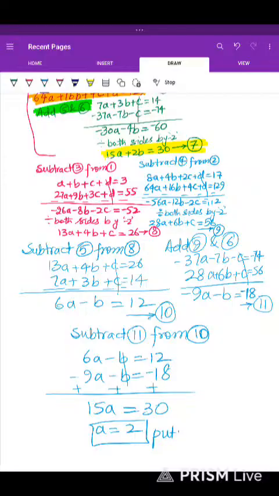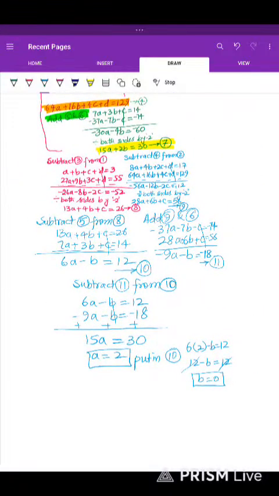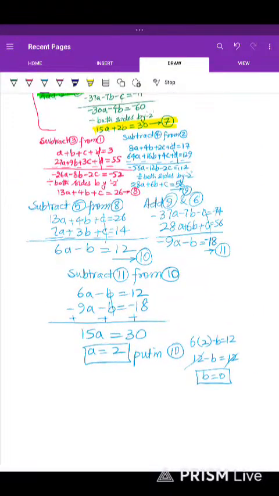We substitute this in any of these two, in 11 for example, in 10. So if we substitute in 10, what is 10? 10 is 6a, a is 2, minus b is equal to 12. Look, 12 minus b is equal to 12. Means that 12 cancels 12. So b is 0. B is calculated. A and B are found.